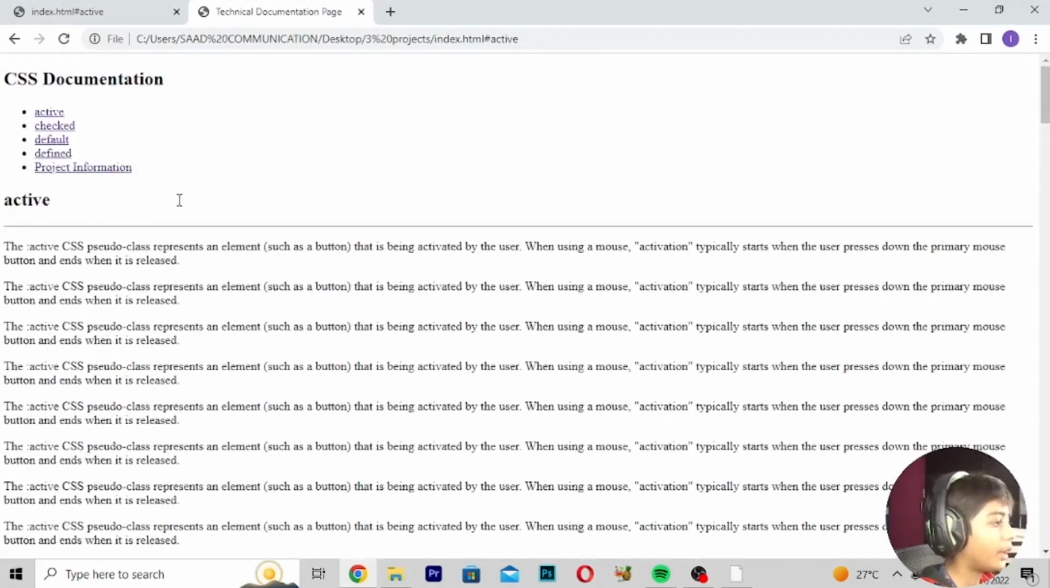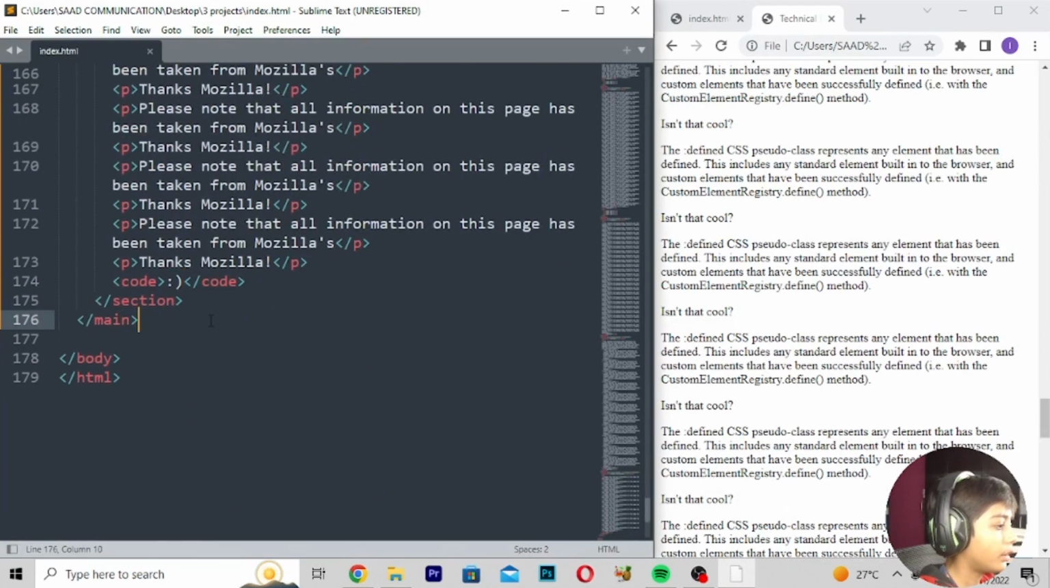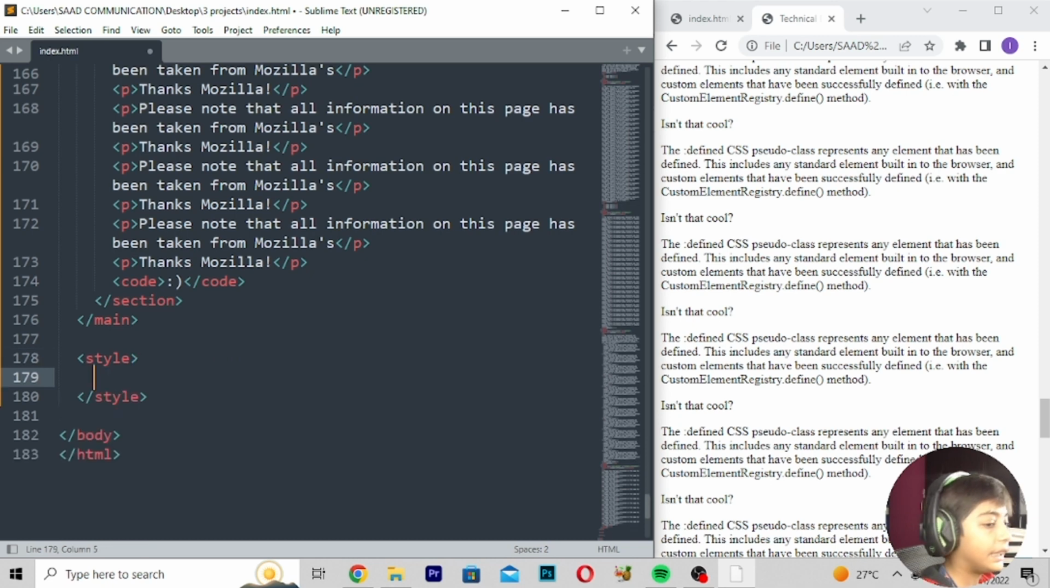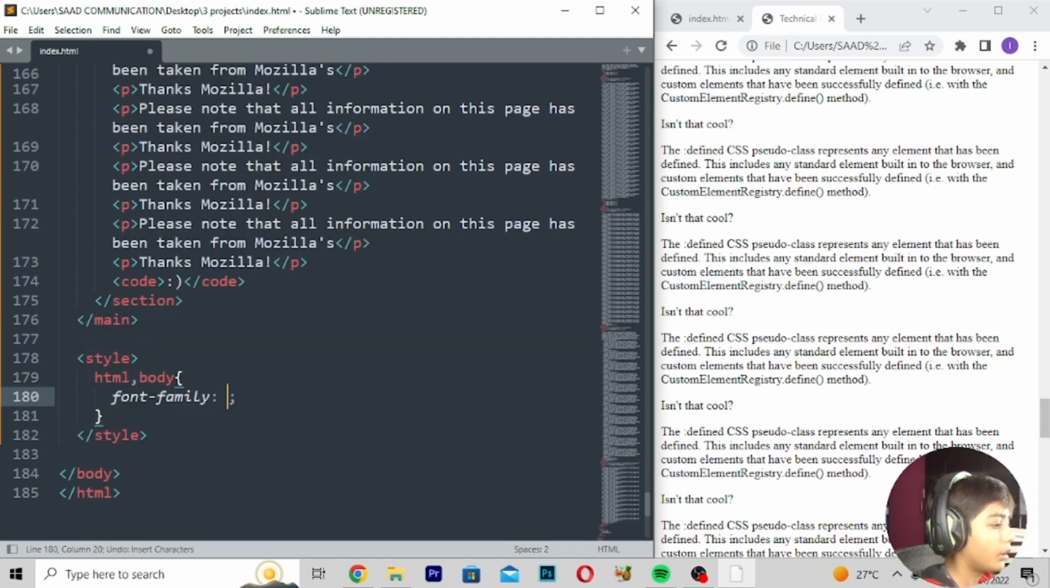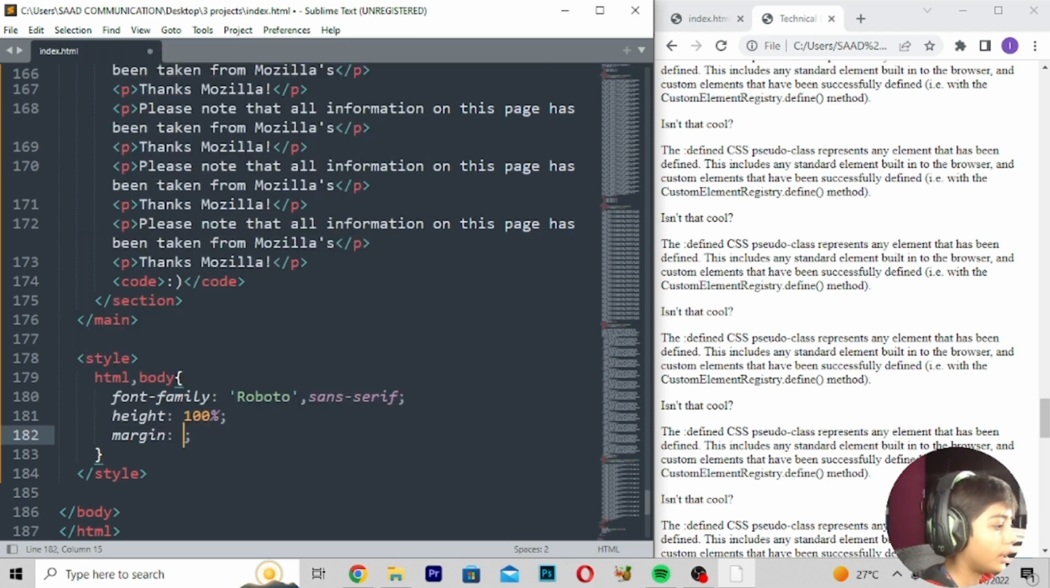I will only define in style. Here you can see it. First of all, I will go here. And here we can write enter style, erase, enter. And here we can write HTML, comma, body. Enter font family Roboto, comma, sans serif, enter height 100%, margin 0.